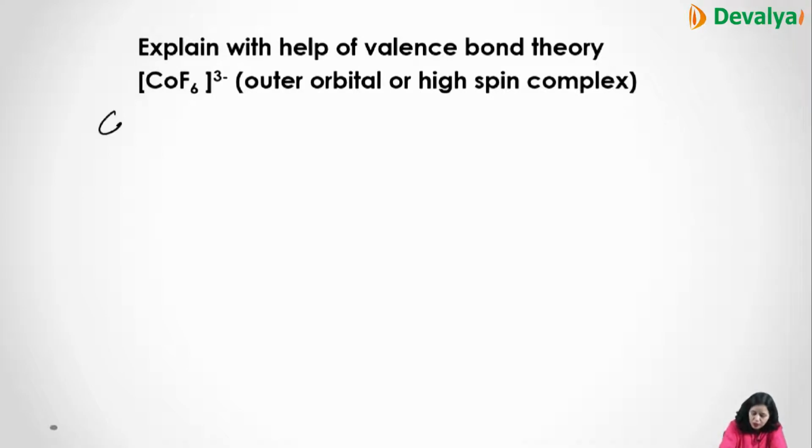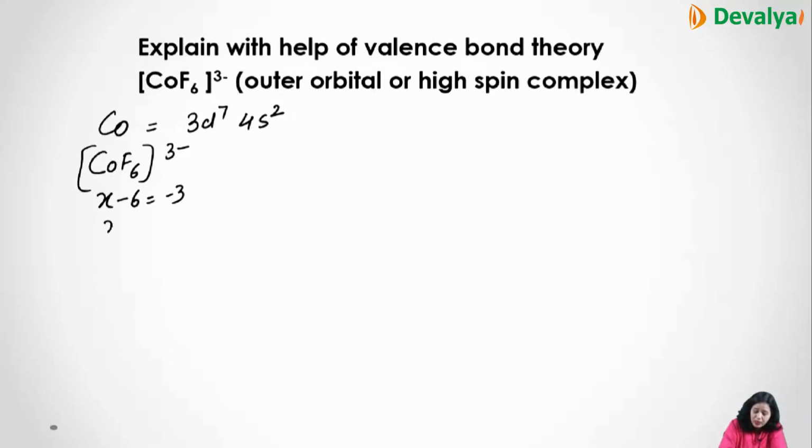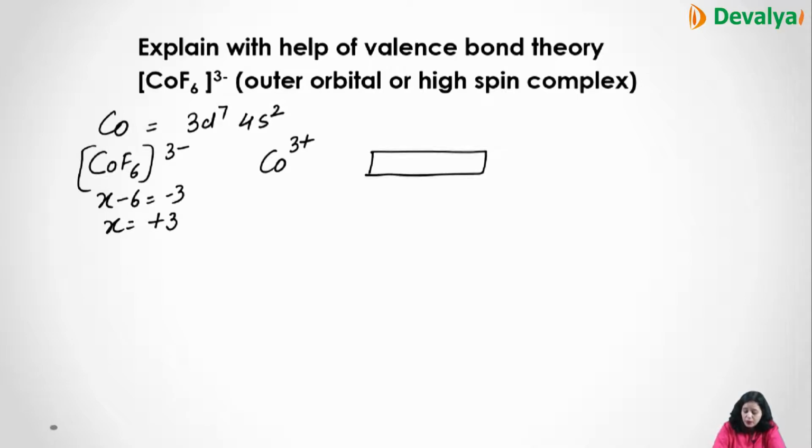Now we'll do it for cobalt. Again 3d7 4s2. When you calculate the oxidation number, x minus 6 equals minus 3, so x is equal to plus 3. So cobalt 3d7 4s2, plus 3 oxidation state. So in cobalt 3 plus, when we draw the structure, first is cobalt.